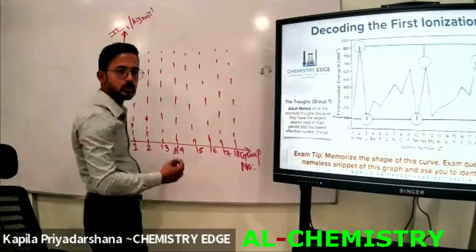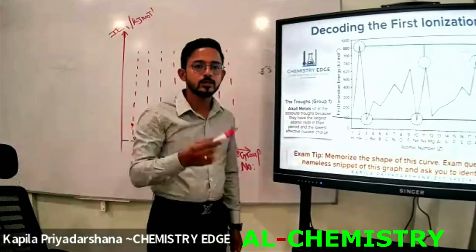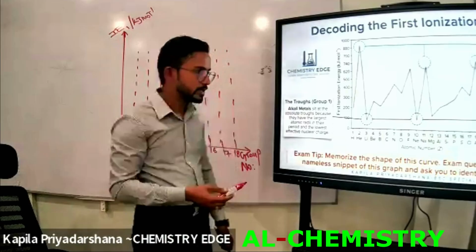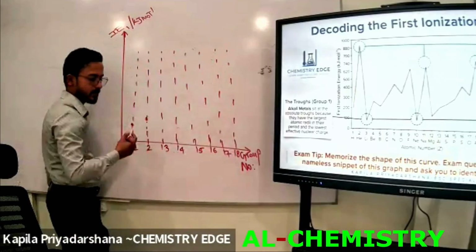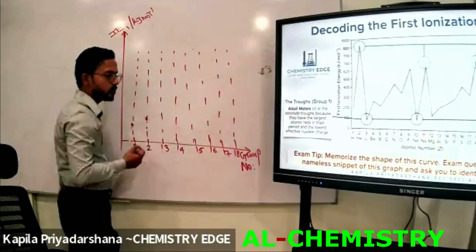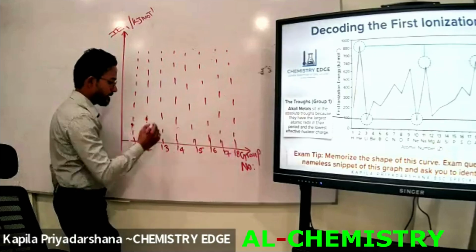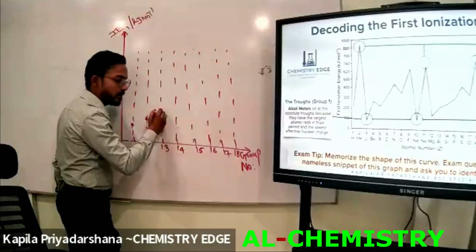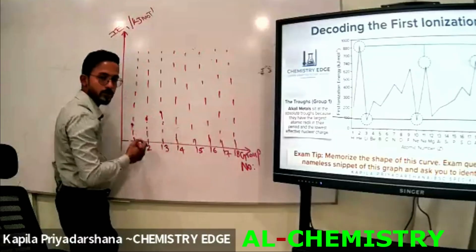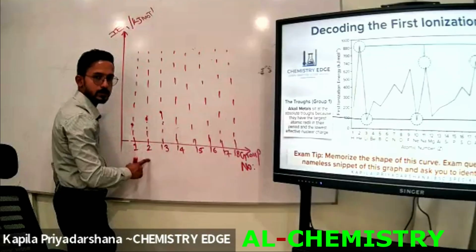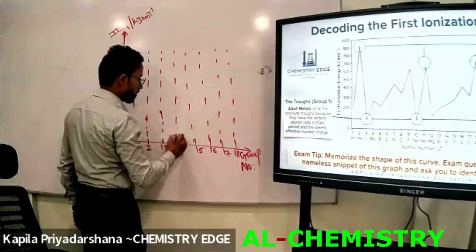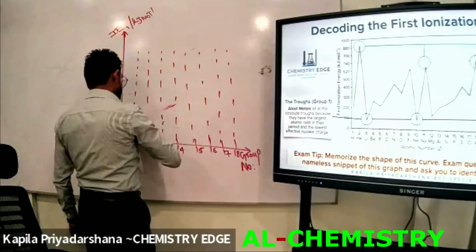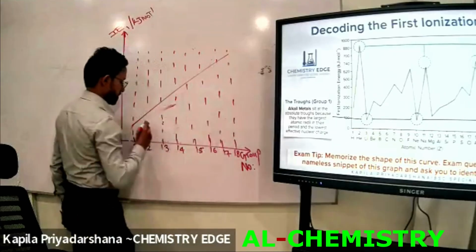I have told you, if the atomic radius decreases, the ionization energy increases. According to that, going left to right in every period, the ionization energy of group 13 elements should be greater than the ionization energy of the first and second group elements. Like that, we are going to write down here. Likewise, I will do the rest. It can be increased gradually.